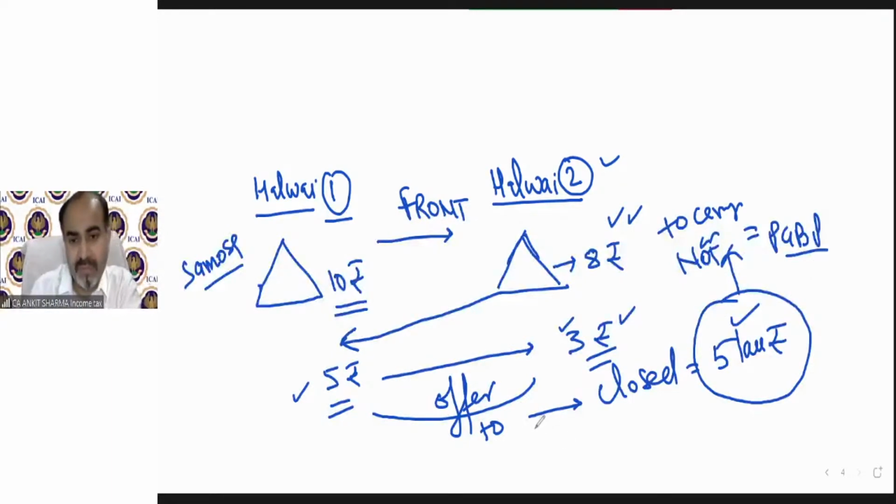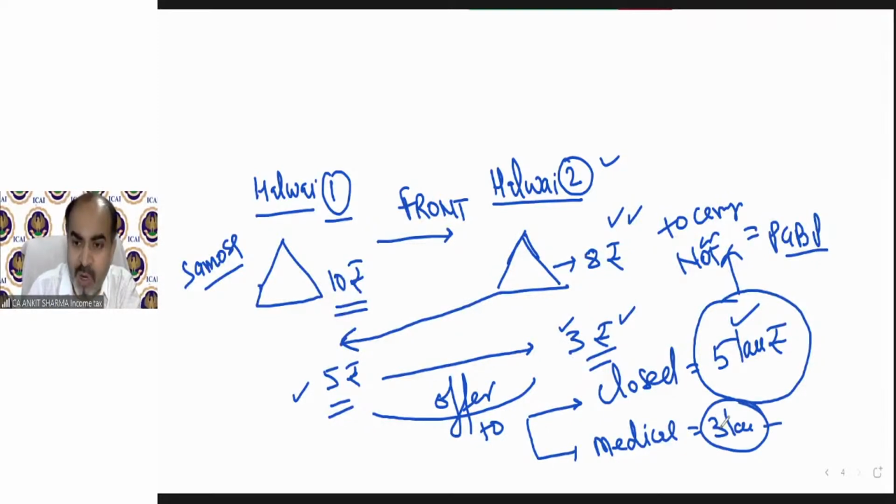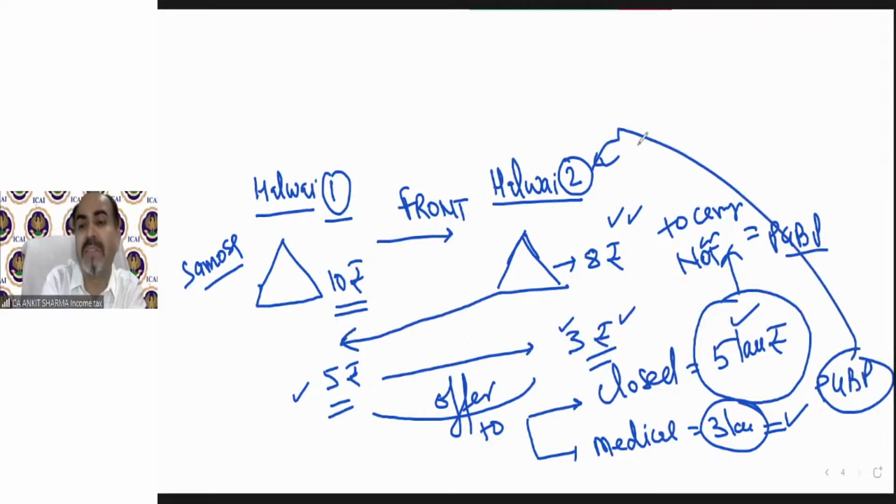Or if there is a second offer that you should close this business and you should open a medical shop, and I'll pay you 3 lakh rupees. Even that, if halwai 2 accepted this offer, then the 3 lakh is going to be his PGBP income, not from the medical shop, but again the halwai business PGBP. So if you receive anything even for not carrying on any business, then again that is going to be your business income. If you are not going to share any know-how, patent, etc., and somebody is paying you for not sharing it, that is going to form part of your business income.